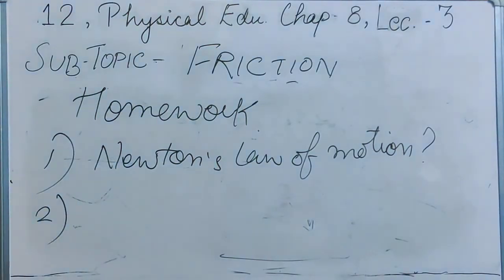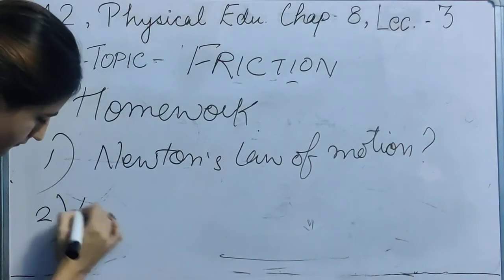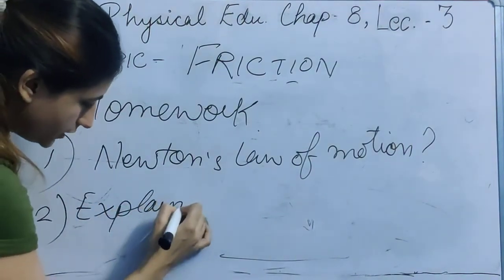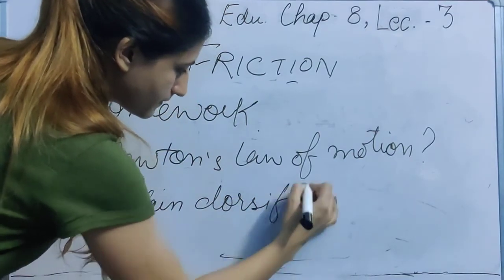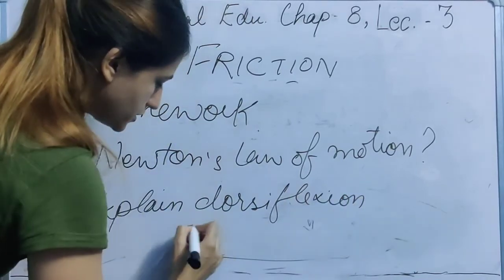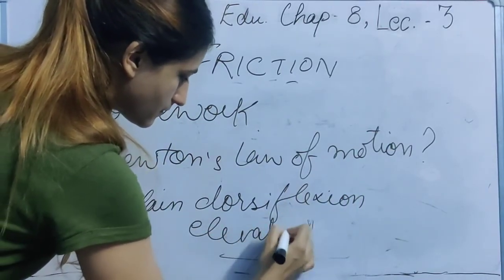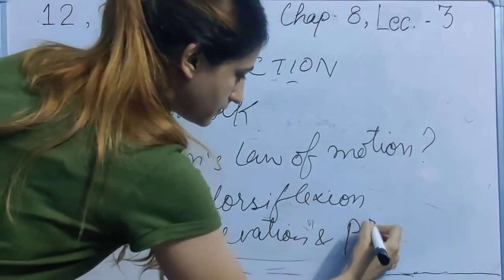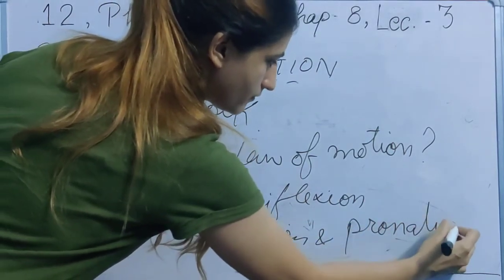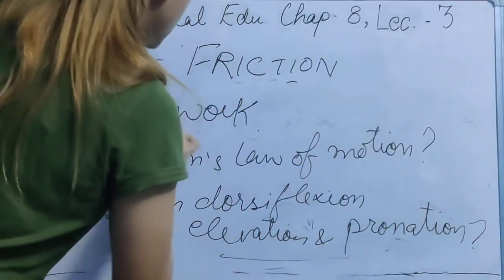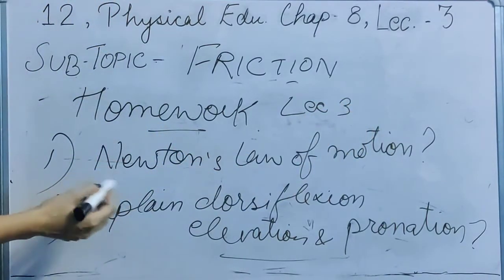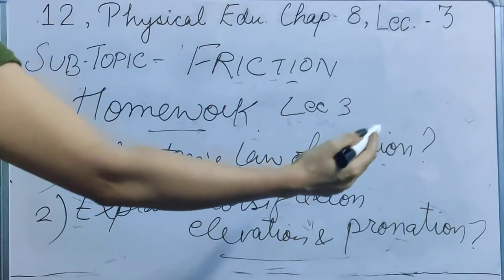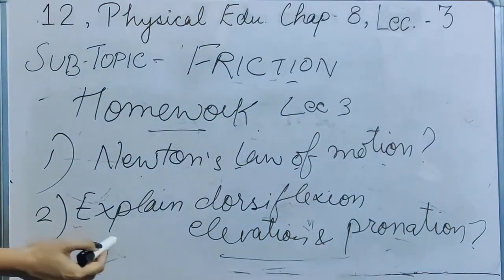Question number 2: you need to explain dorsiflexion, elevation and pronation. So this is the homework for this lecture number 3.